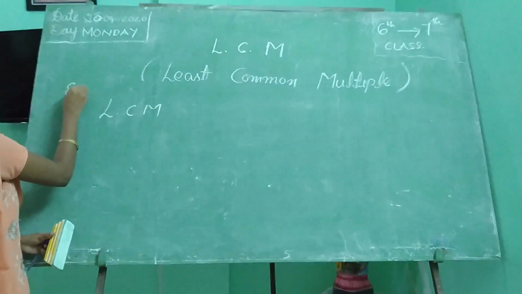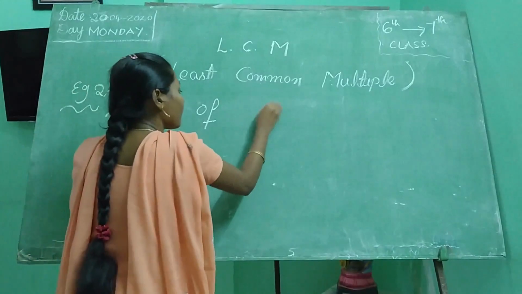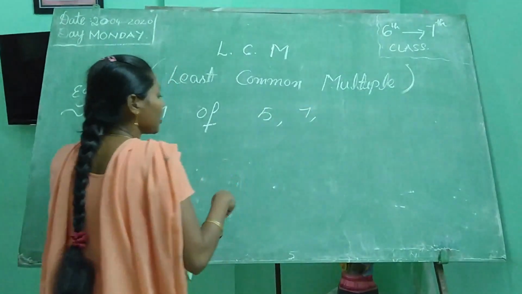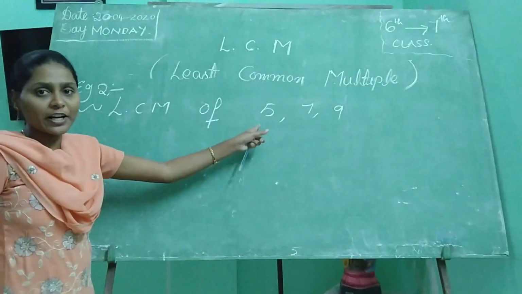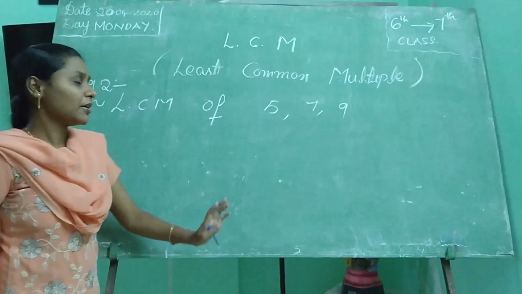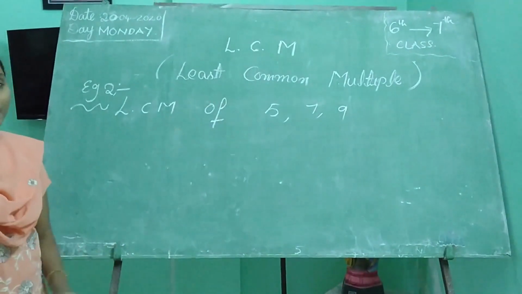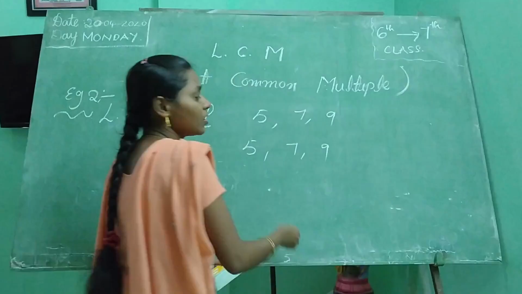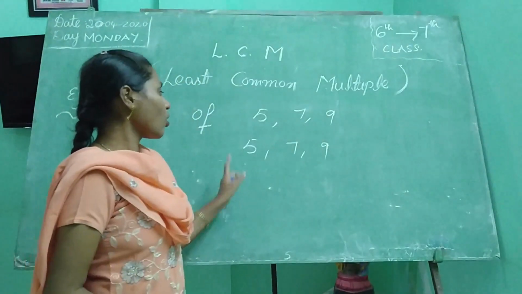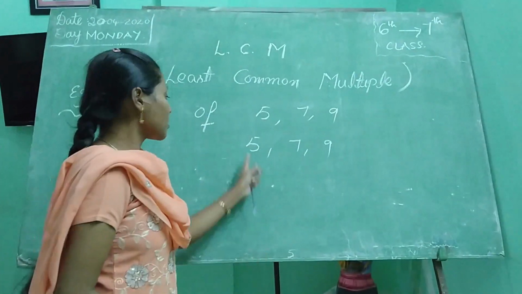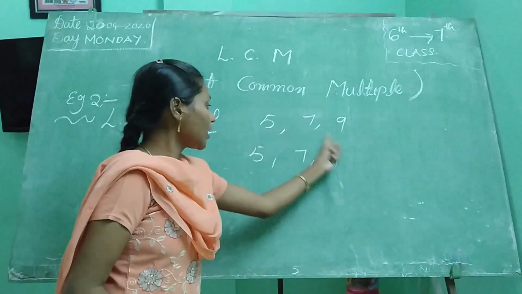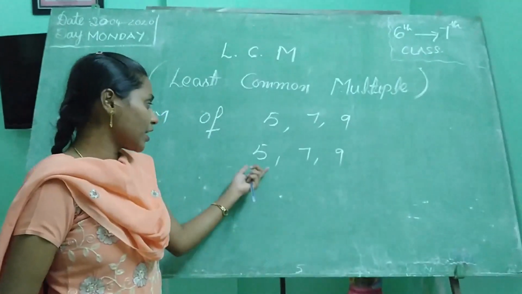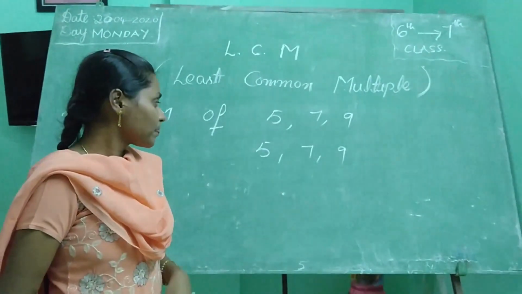Second example, LCM of 5, 7, 9. Please tell me how can you find the LCM for 5, 7, 9. Is there any table that is cancelled? Not only all three numbers, in these two numbers or these two numbers or these two numbers, it will be cancelled. Is there any table cancelled here?